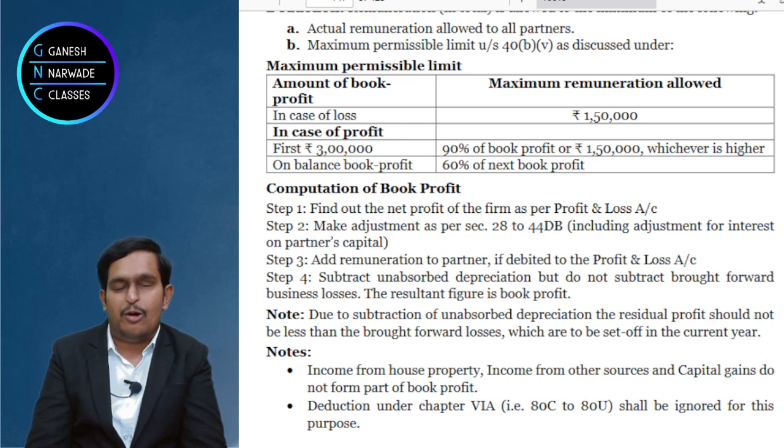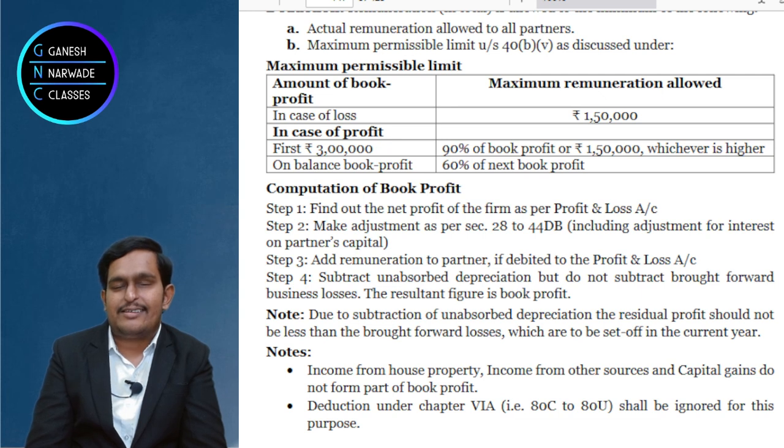Now suppose your book profit is 5 lakhs rupees, then what to do? First 3 lakhs and next 2 lakhs. On the first 3 lakhs at 90%, 3 lakhs into 90% is 2 lakh 70, or the standard amount 1 lakh 50, whichever is higher. 2 lakh 70 will be allowed.